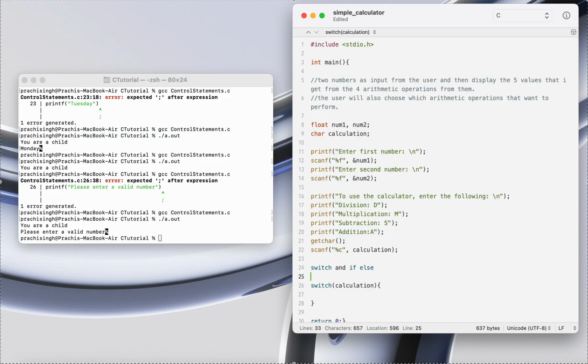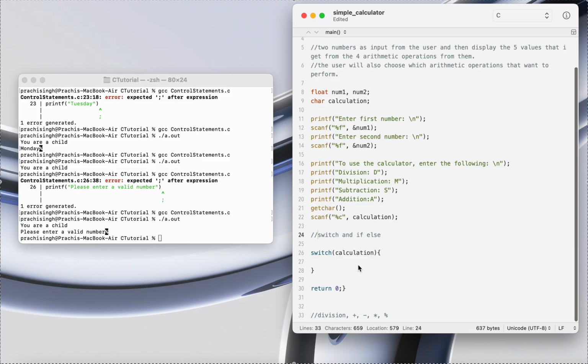So in this example I'm going to make use of switch statements and not if else statements. I can also make the calculator using if else, but for really small programs it's advisable to use switch case rather than if else.